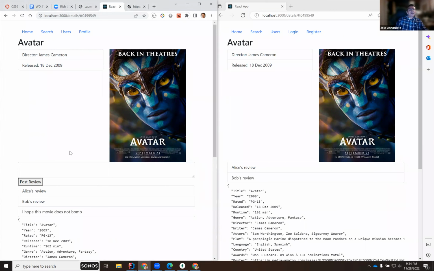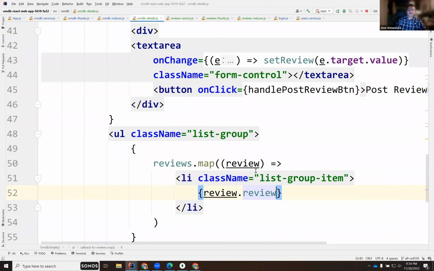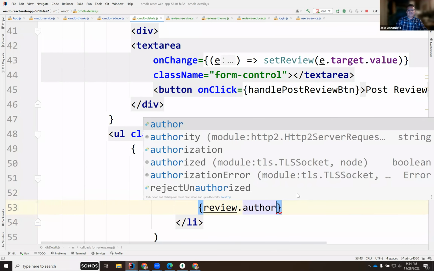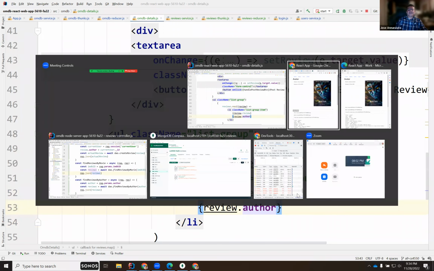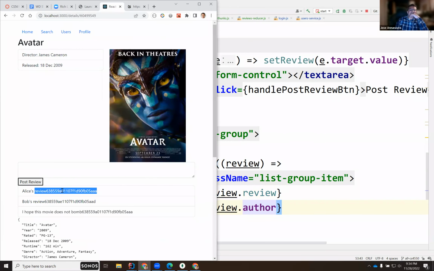The only thing that I'd like to show you though is who posted this. Now the problem with showing who posted it is that it would be the author, and the author is an ID. See that? It's an ID, so it's not very useful. I don't know who that is. At least I know that these two were posted by two different people, whereas this was posted by the same person. But in essence, it would say Alice or something, right?